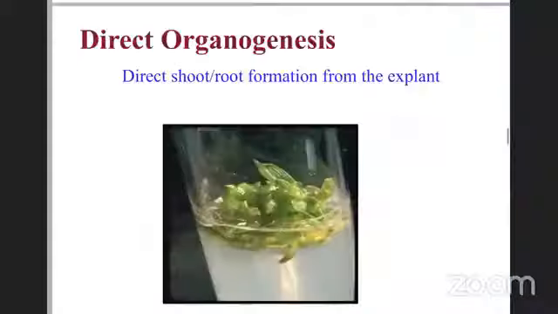So this is organogenesis. Then you have direct organogenesis. Direct organogenesis is where there is direct shoot or root formation from the explant, directly from the explant without any callus intermediate.